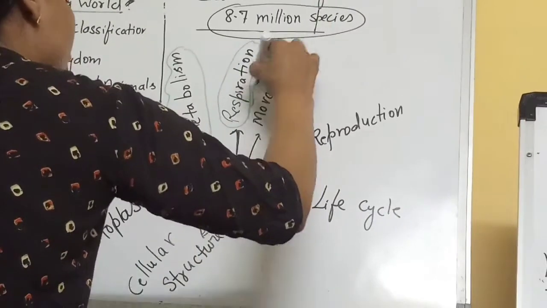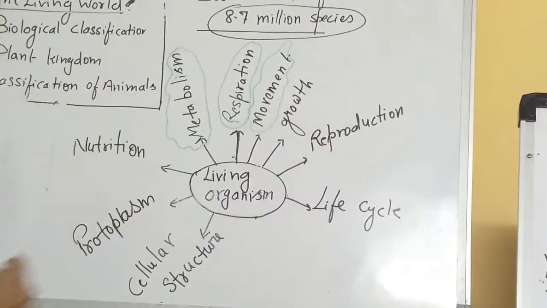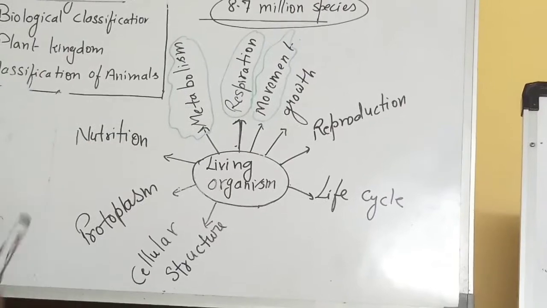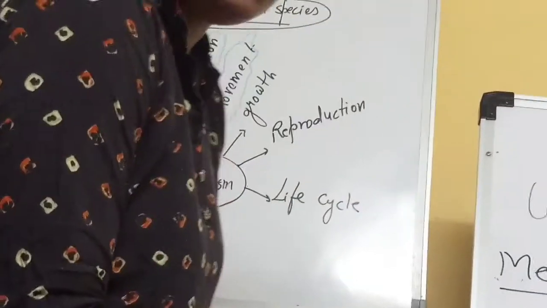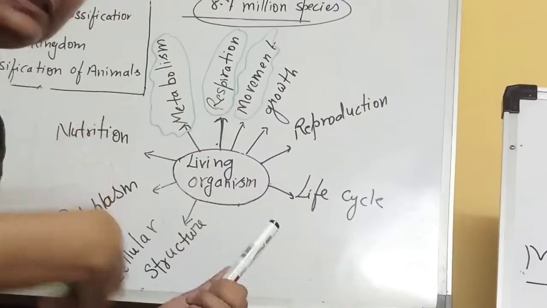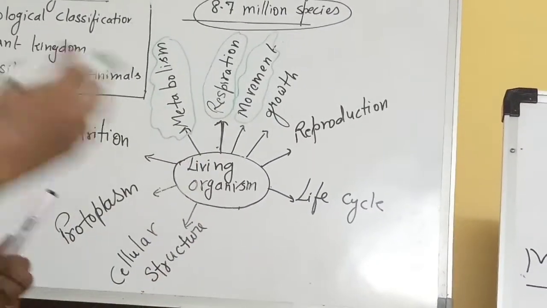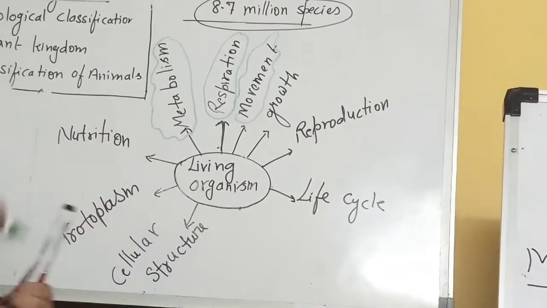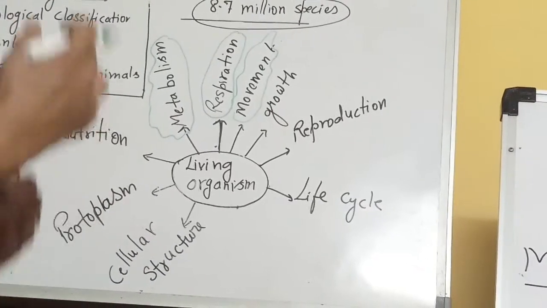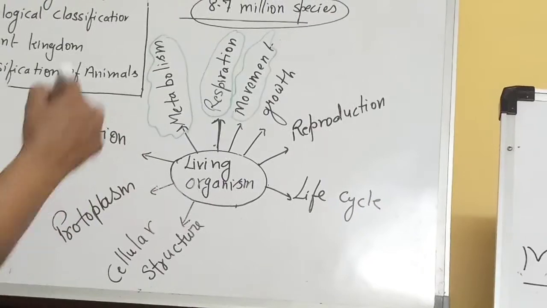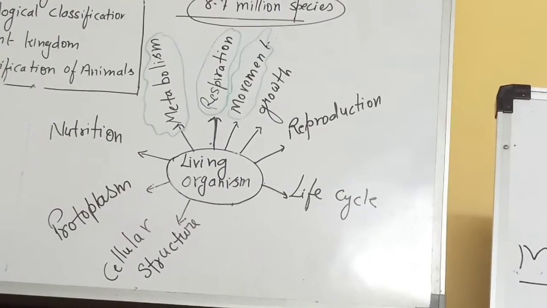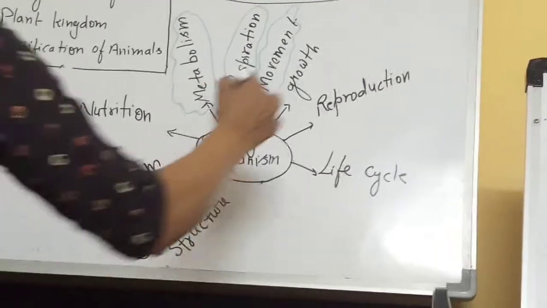Then an organism which shows movement. Movement is not only the displacement of things. Movement can be cellular, inside the cell, the movement of the cytoplasm. So a plant shows cytoplasmic streaming movement, and that's why they are in the living world.